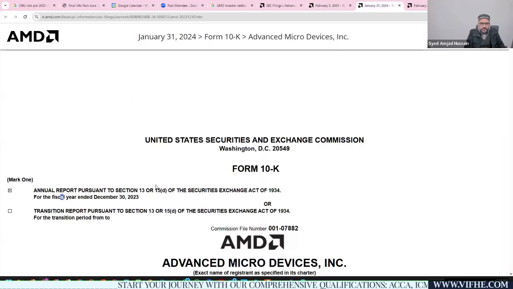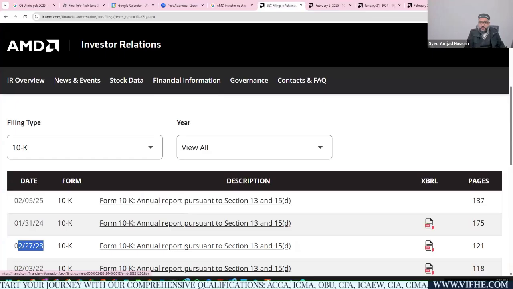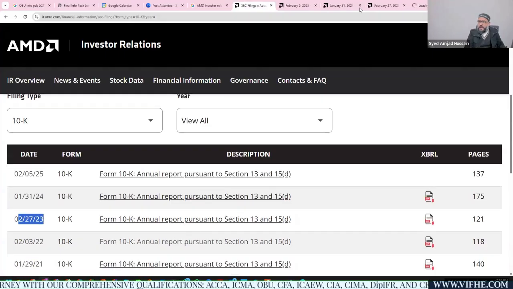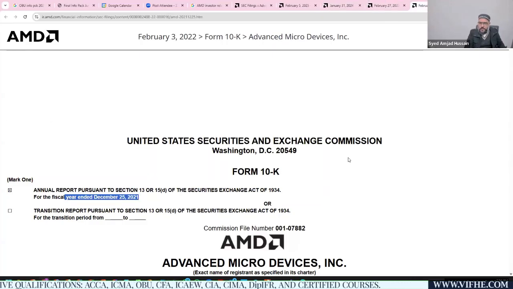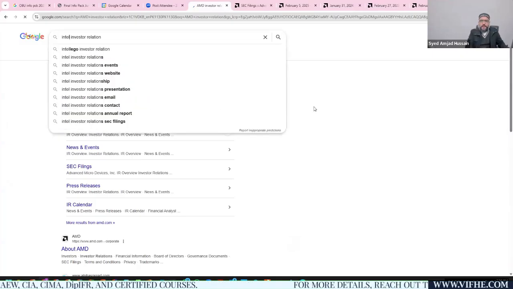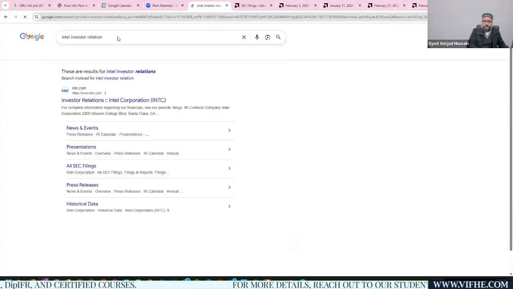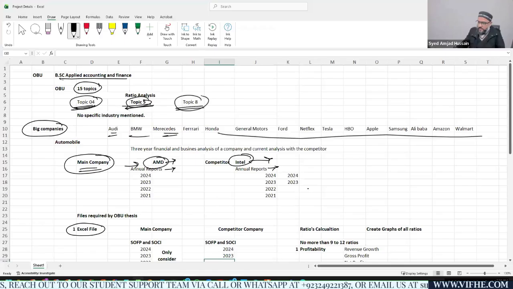Again, this is the 2023 annual report. This is the 2022 annual report, and you need to download another annual report, that is the 2021 annual report, right? So these are the annual reports available to you guys, and you need to download these reports for the main company. Again, you need to search for your competitor company, Intel Investor Relations. Okay, let's check. So this is the investor relations page for Intel, and you can find the annual reports for Intel as well.